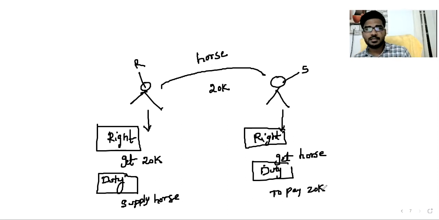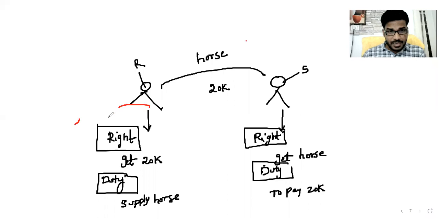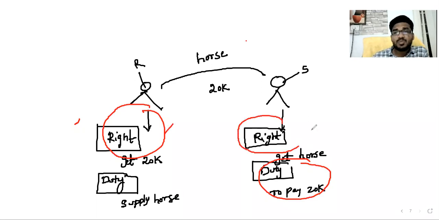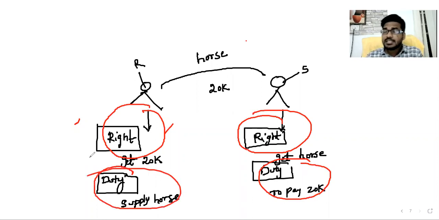Yes, obviously yes, sir. So what is my conclusion here? Listen carefully. The right of Ramesh is nothing but the duty of Suresh, or not? Yes, obviously. The right of Suresh is nothing but the duty of Ramesh, or not? Yes, obviously. So, in a contract, the rights of one person are nothing but the duties of another person, and the duties of one person are the rights of another person.